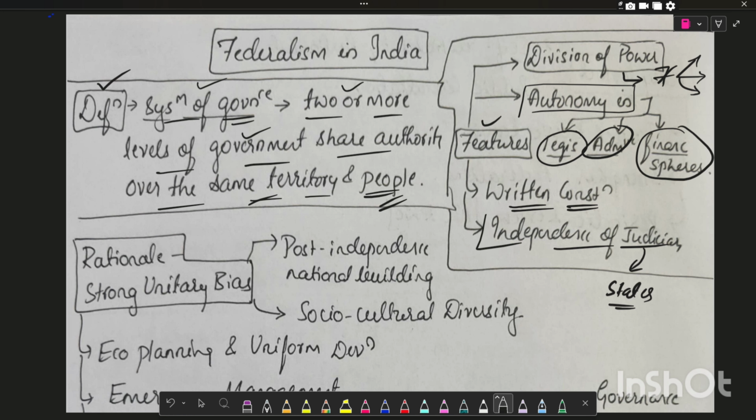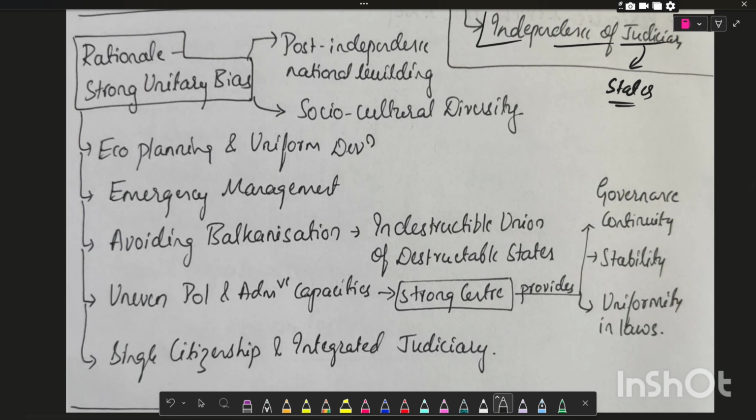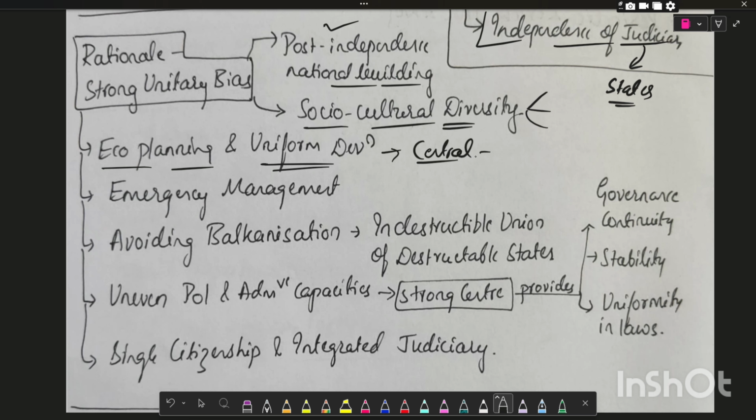And now we'll see what is the rationale behind the strong unitary bias. To defend the strong unitary bias, we can start with these points. There was a need for post-independence nation building, and there was socio-cultural diversity where states represent different cultures. There was a need for economic planning and informed development, so the Centre's role in development was important, and emergency management, where the Centre acts as a coordination center between states.